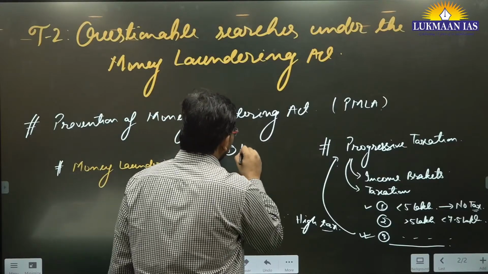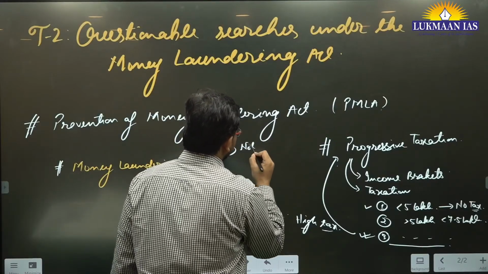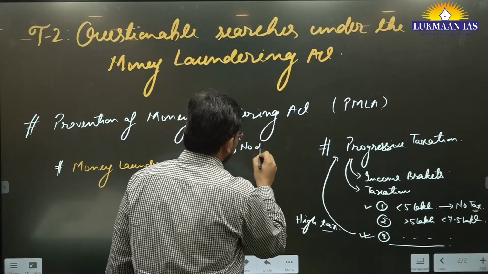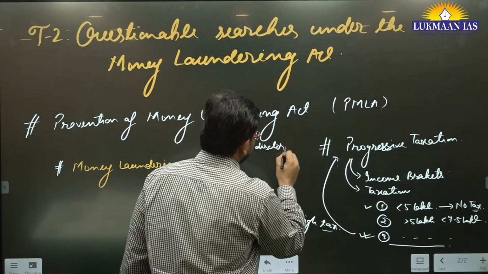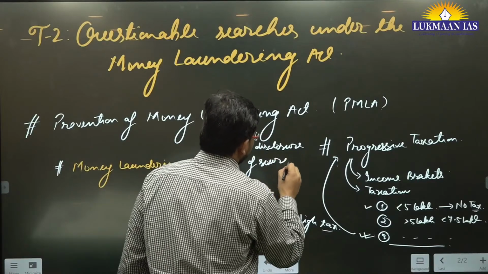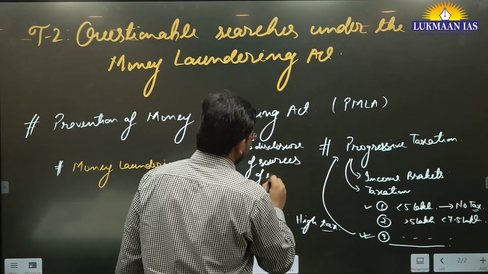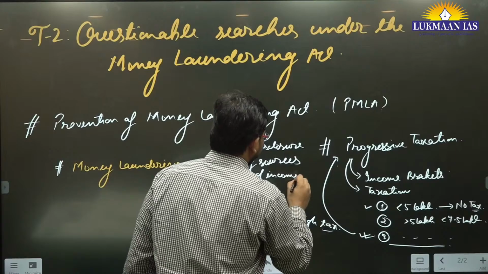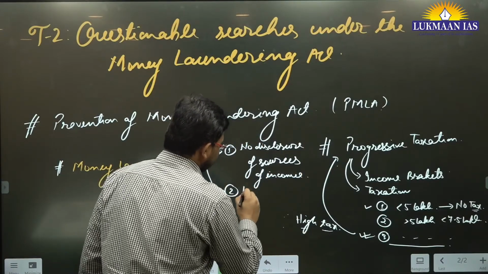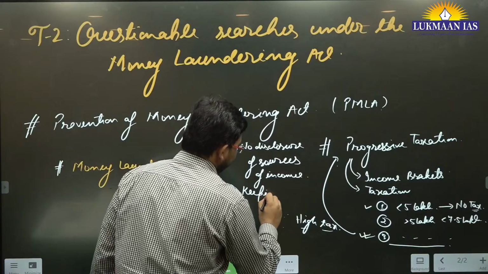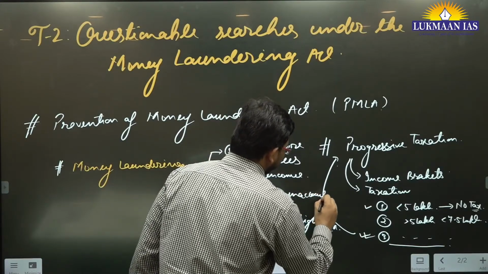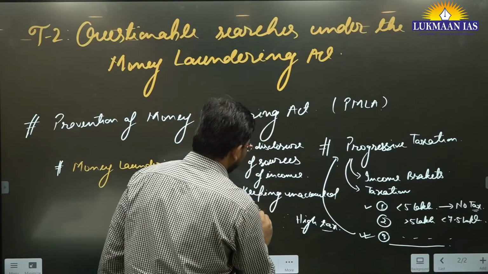So what people do is, people do not disclose, or I can say no disclosure of sources of income. One thing, this involves keeping unaccounted money.